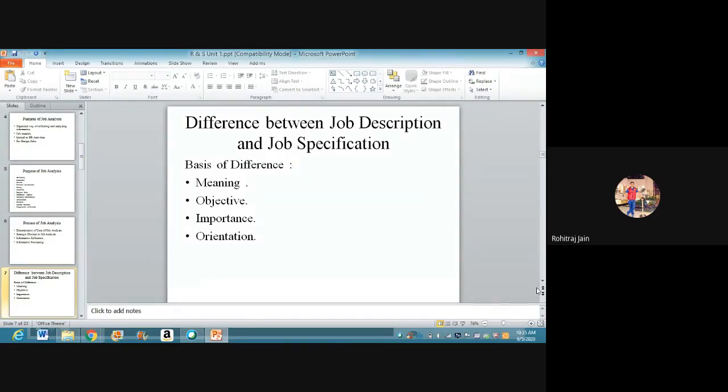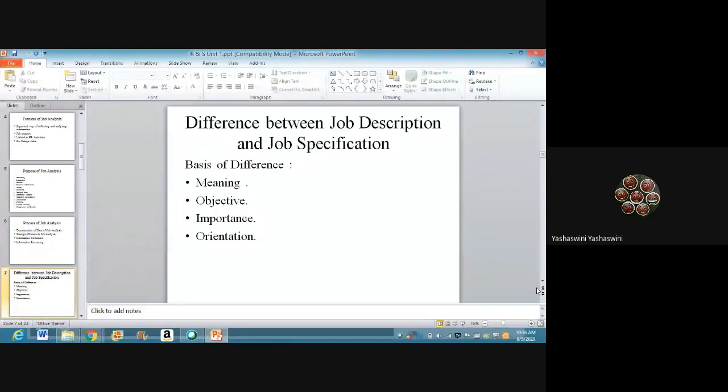Kindly interact. You have understood the meaning, purpose, features, steps. You have all studied the very positive points. But what could be the problems faced during job analysis?